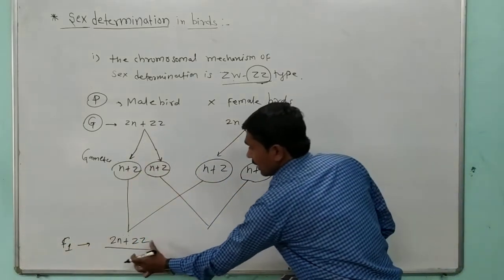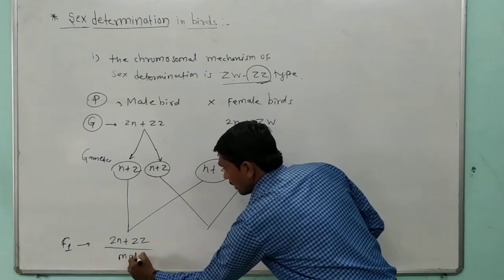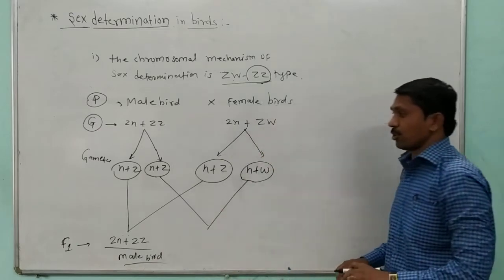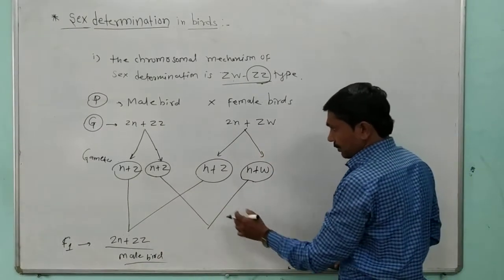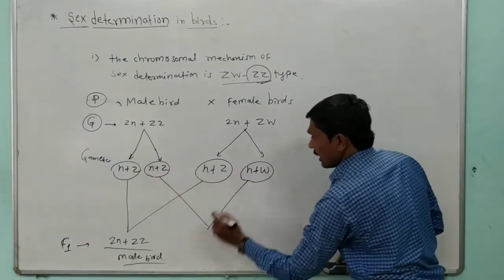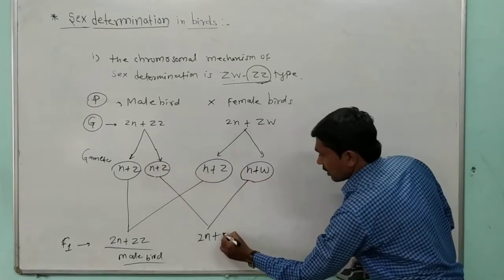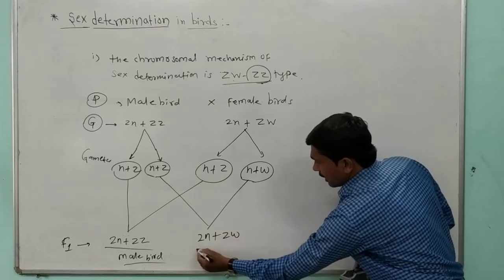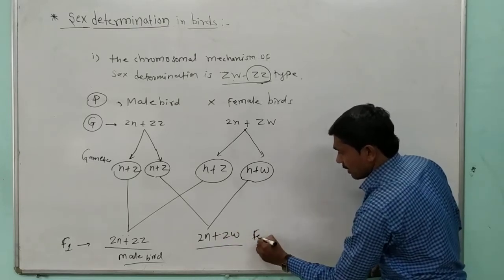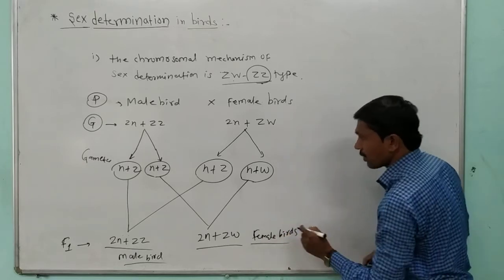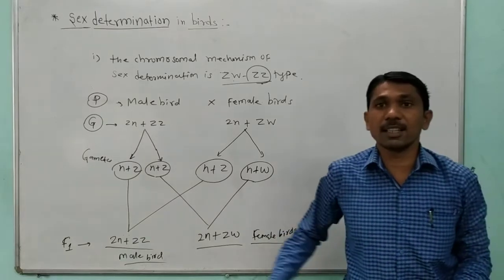2N plus ZZ means here the male bird, because they have Z chromosomes. And here 2N plus one is the Z and one is the W, so ZW. Here the female birds are produced in the F1 generation.